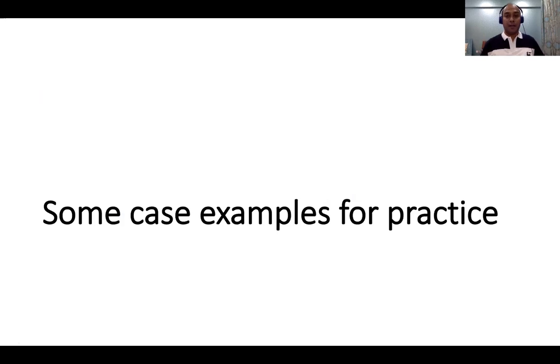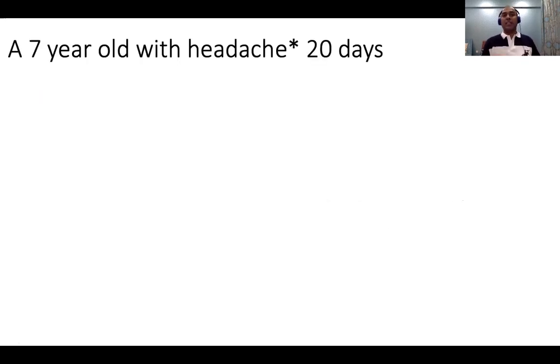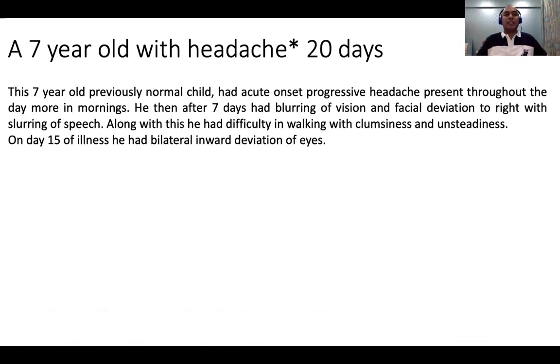Understand? If I can get around 5 minutes, I'll just show 2 more cases. Very simple cases, not like the first case. A 7-year-old with headache for 20 days. This child has acute onset progressive headache throughout the day. And then after 7 days, he had blurring of vision and facial deviation to the right with slurring of speech. So just start thinking: there is facial deviation to the right, which means there is a left-sided facial nerve weakness. At this time he had difficulty in walking, unsteadiness, and bilateral inward deviation of eyes.